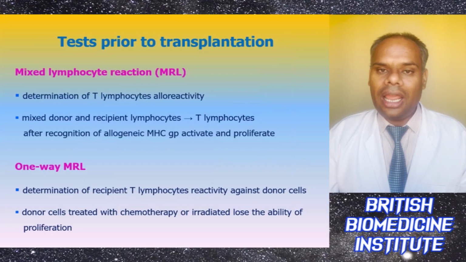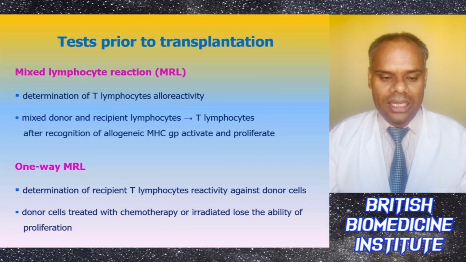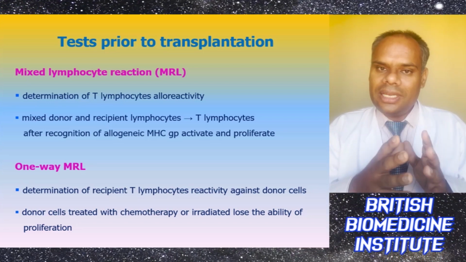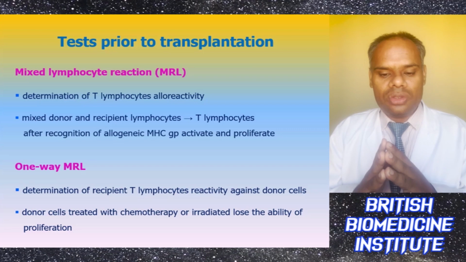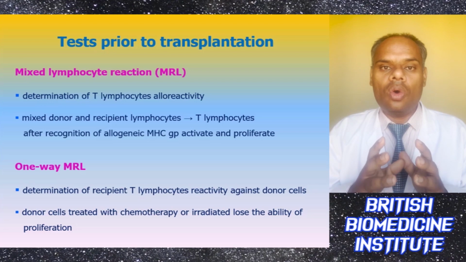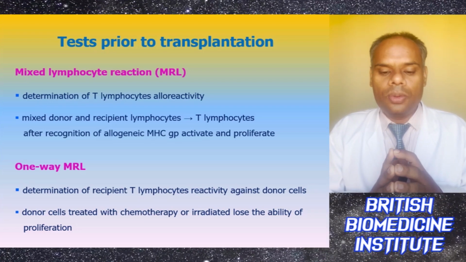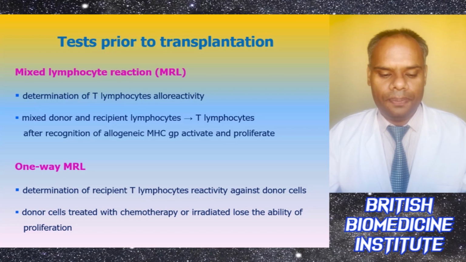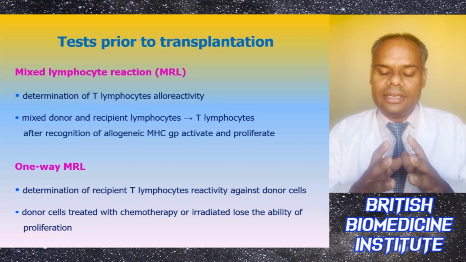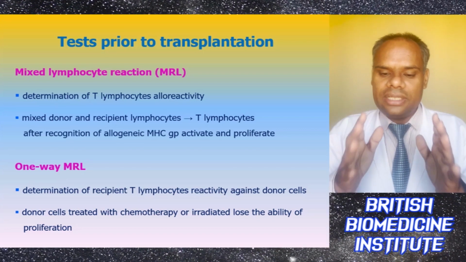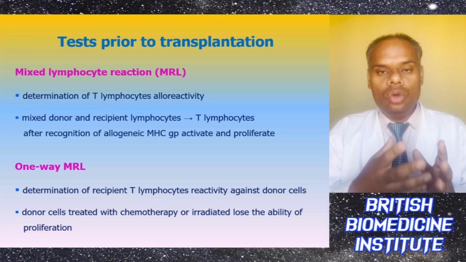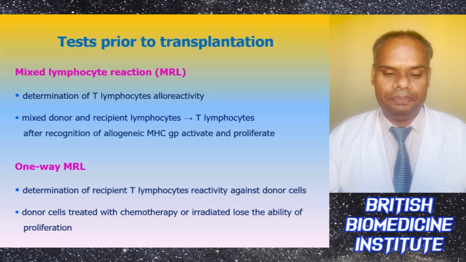So under MLR, mixed lymphocyte reaction, we want to determine the T lymphocyte alloreactivity, and basically here the donor and the recipient lymphocytes are mixed, and we will determine the T lymphocytes after recognition of allogenic MHC group, whether they activate or they proliferate or not. And the one-way MLR is basically used to determine the recipient T lymphocyte reactivity against the donor cells, and the donor cells are treated with chemotherapy or irradiated, so they lose the ability to proliferate.